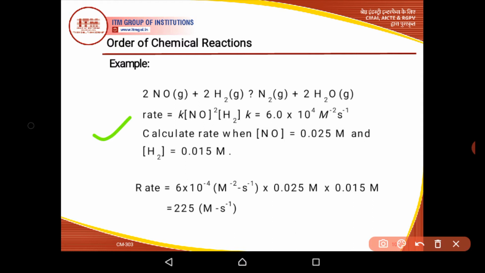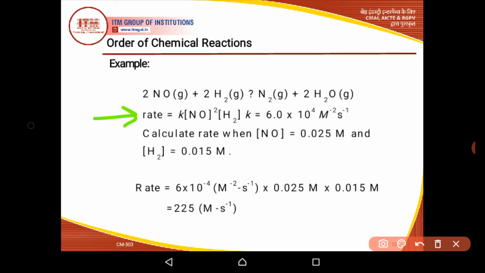See these powers. If it is a theoretical rate, then there should be a power of 2 on NO, and at the same time there should be a power of 2 on hydrogen also, because 2 moles of hydrogen are taking part in this chemical reaction. As we discussed previously, there is no relation between experimental rate and theoretical rate, or theoretical rate means rate based on the stoichiometry of the reaction. So this rate is based on the experimental condition.